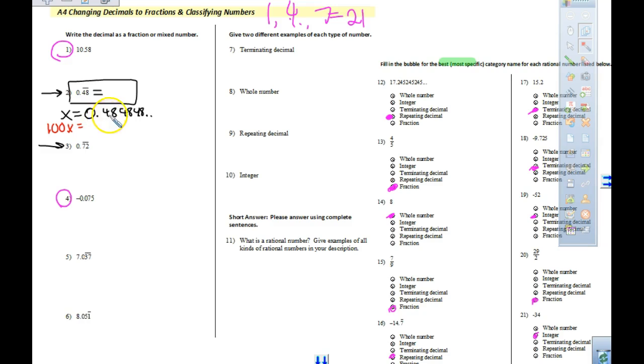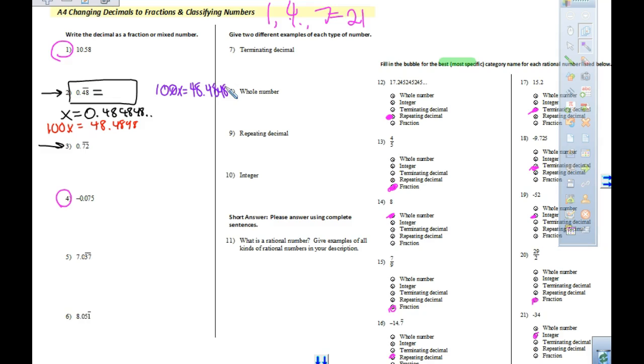Equals, moving my decimal over 2 places, I now get 48.4848. I have to subtract them. 100x equals 48.4848, right?